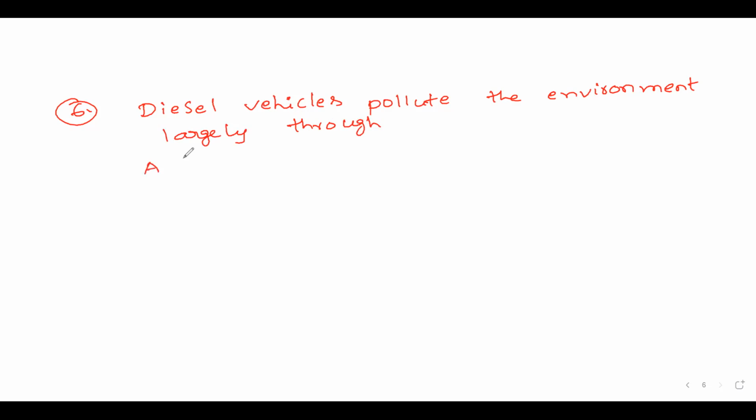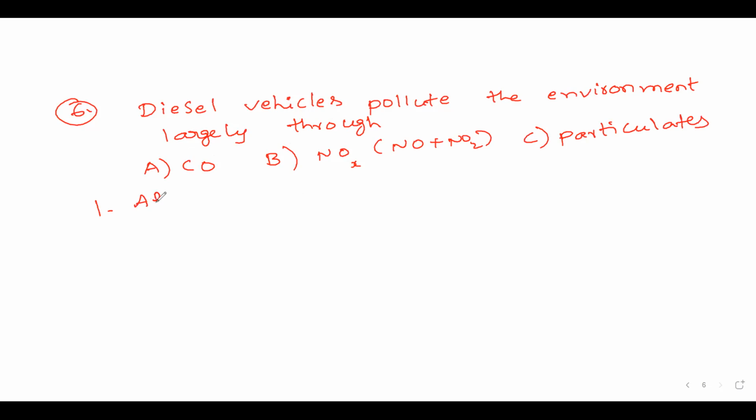A is CO, B is NOx. NOx is nothing but a mixture of nitric oxide and nitrogen dioxide. So the mixture of nitric oxide plus nitrogen dioxide is called NOx. This we have already discussed in the lecture. Next C, we have particulates. Particulates means the pollutants. Now the first option we have A and B. Second option we have B and C.